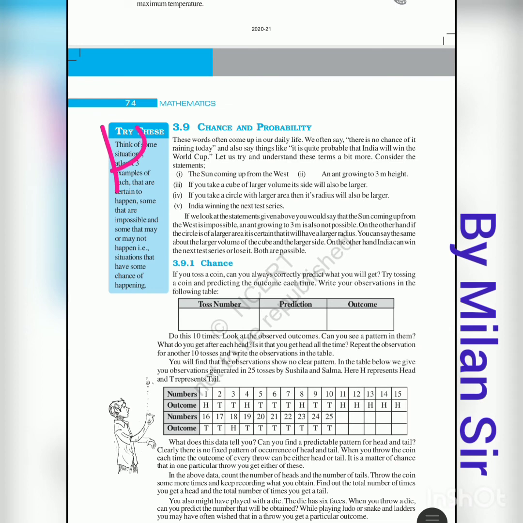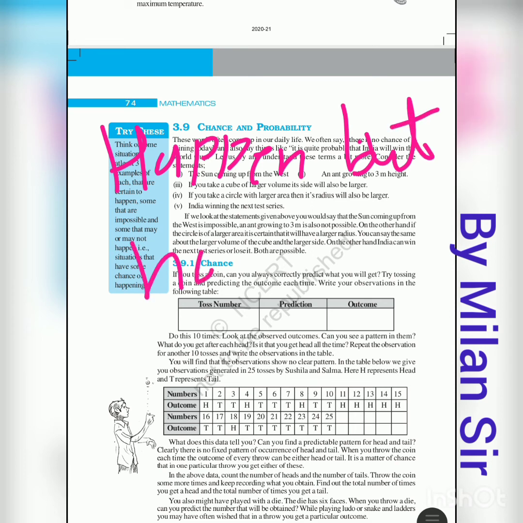The third thing is an event that may happen but is not certain. There are some chances of the event happening, but it is not always true.